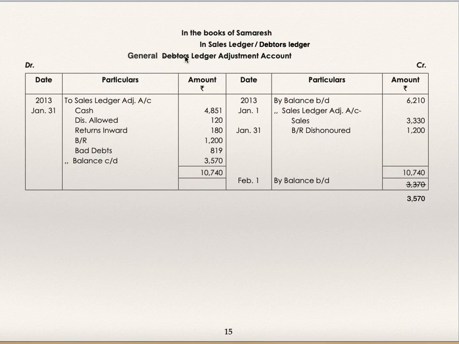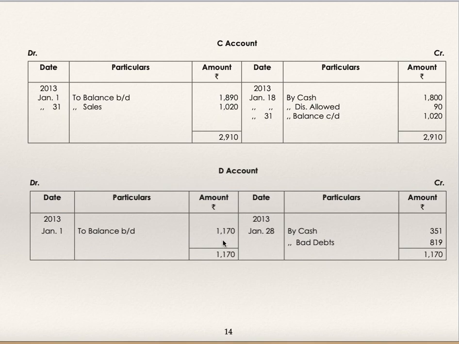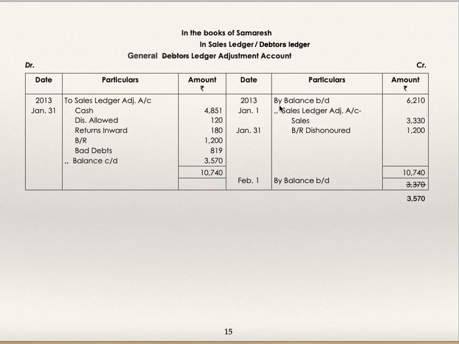Debtors ledger is a printing mistake. In debtors ledger, general ledger adjustment account is prepared. Now how to prepare this? All the four accounts, take the total of opening balance, to balance brought down: 1530 plus 1620 plus 1890 plus 1170. Now this is exactly opposite. So by balance brought down, total of opening balances. To balance brought down is nil.